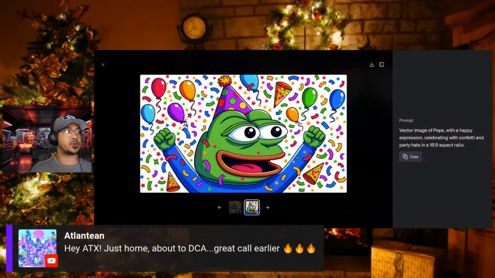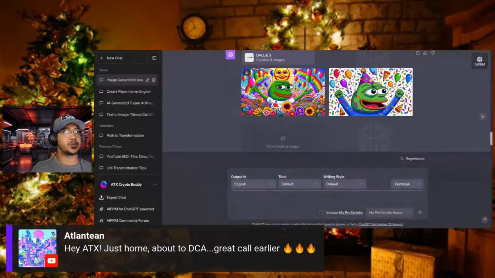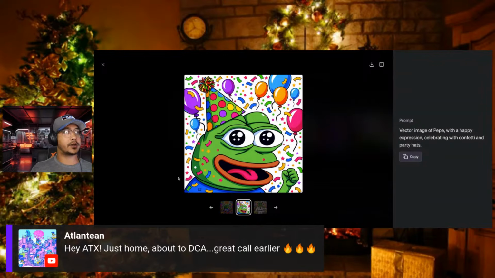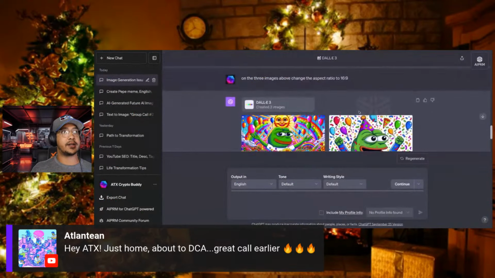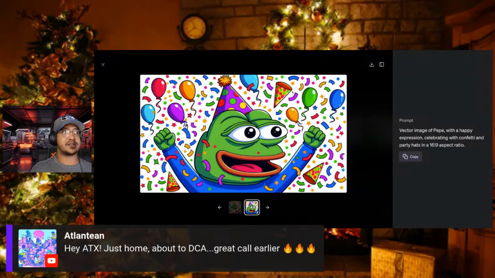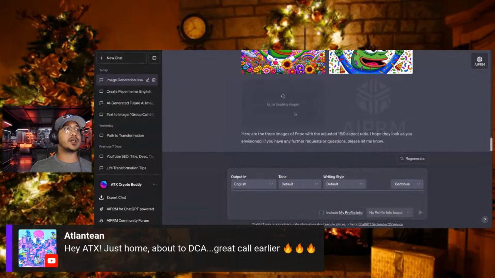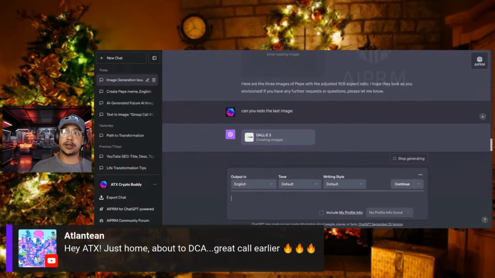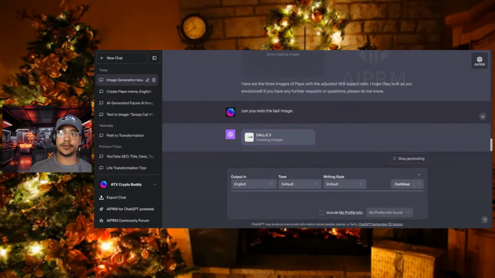Same thing for the celebratory Pepe that you see here as well. And you can see this is what it was before. So it didn't necessarily have him on the other arm. It had the other side, 1024x1024. And again, I can come on down here and see it basically kept the exact same setup, had everything opened up to a 16:9 ratio, all done through Canva. Now I had an issue loading the last one. So can you redo the last image and see if it'll actually go through and create it? But that's freaking absolutely wild, y'all. Like, how absolutely crazy is that?